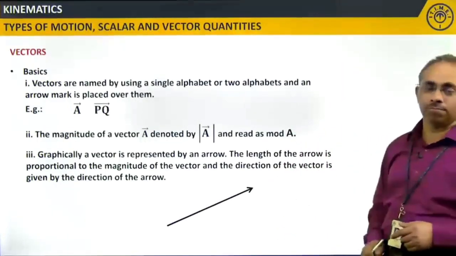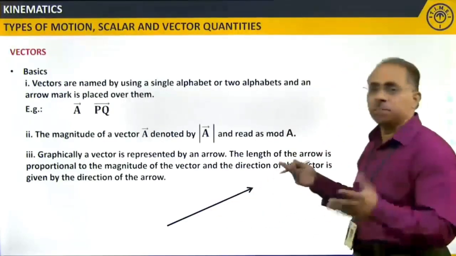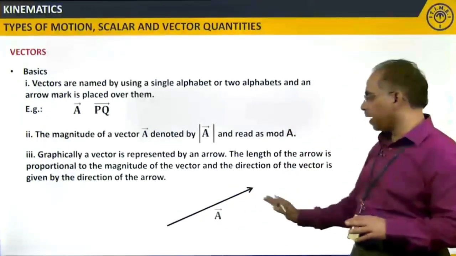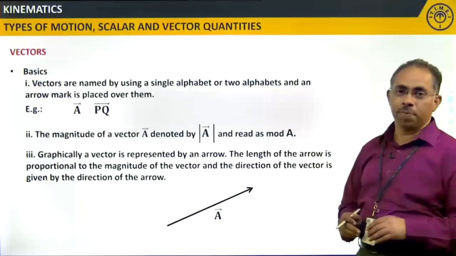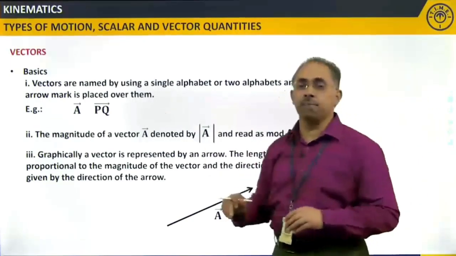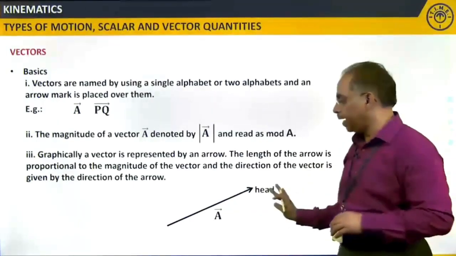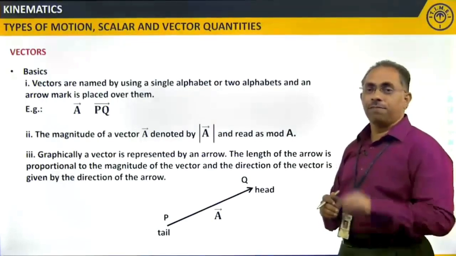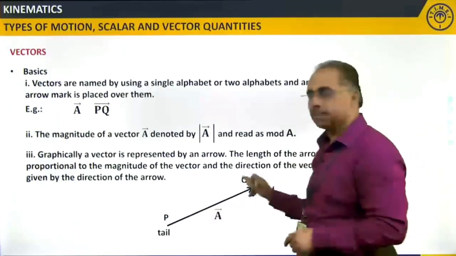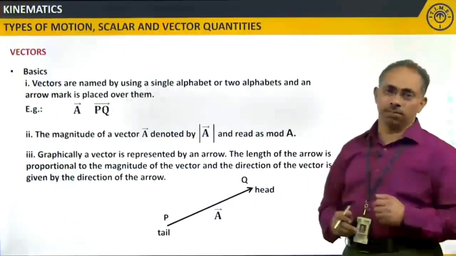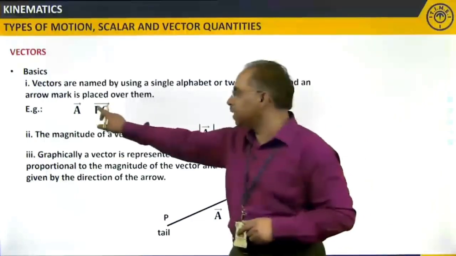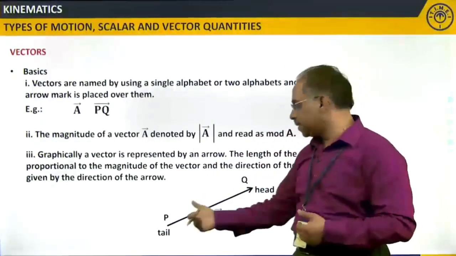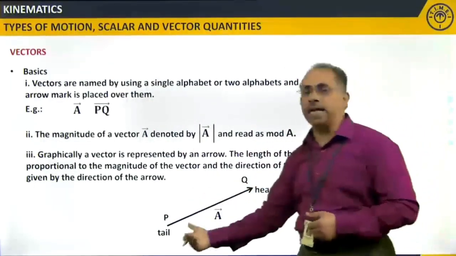Like for example here, I am just writing, I am not taking any specific direction. One arrow from one point to the other point, I can represent as A. Or else, by two letters, so I will say head and tail, one is P, another is Q. From tail towards head like this, that gives the direction, P to Q. The arrow represents from P to Q. That means this is the head of the arrow, this is the tail of the arrow.